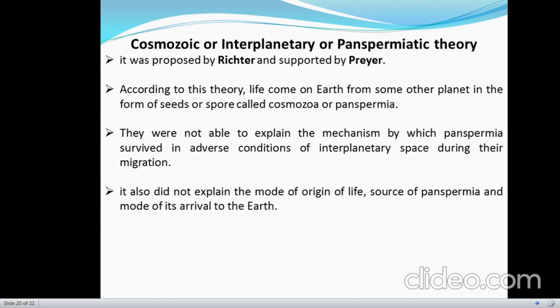But the theory was rejected because they were not able to explain the mechanism by which the panspermia survived the adverse conditions of interplanetary distance during their long journey from one planet to another. They also did not explain the mode of origin of life, the source of panspermia, and the mode of arrival of the panspermia on Earth from some other planet.